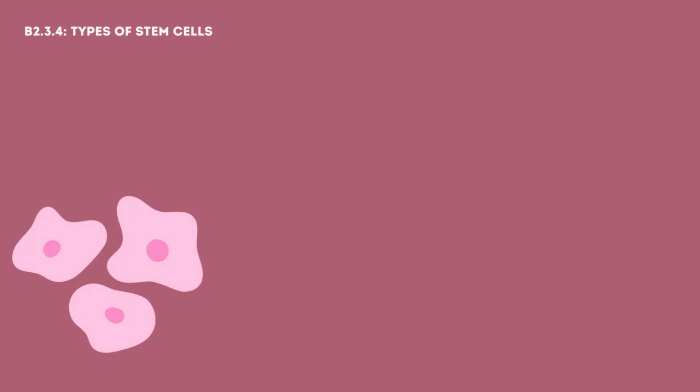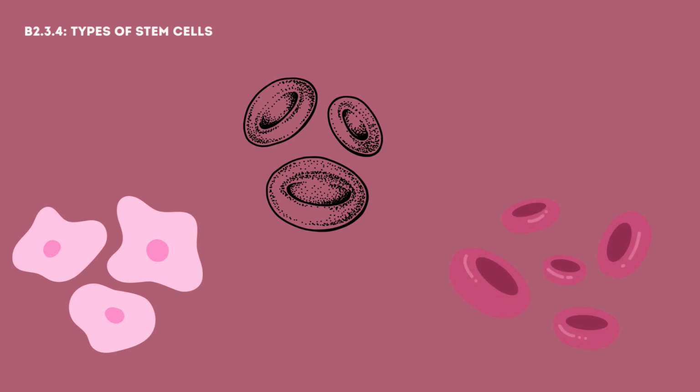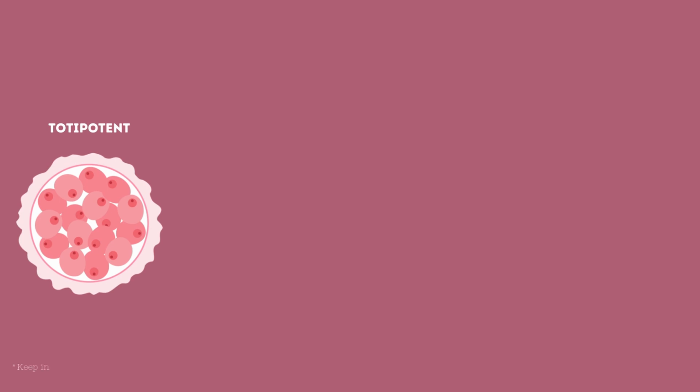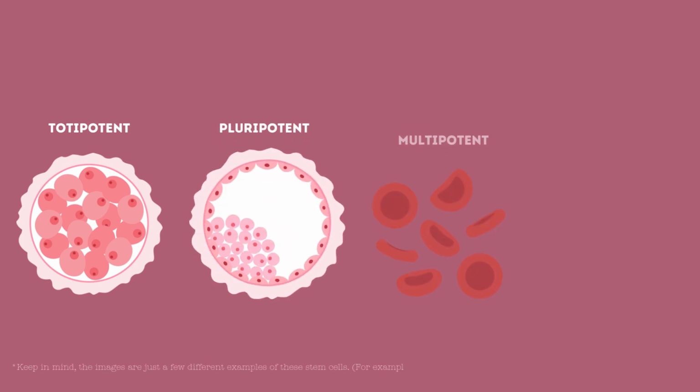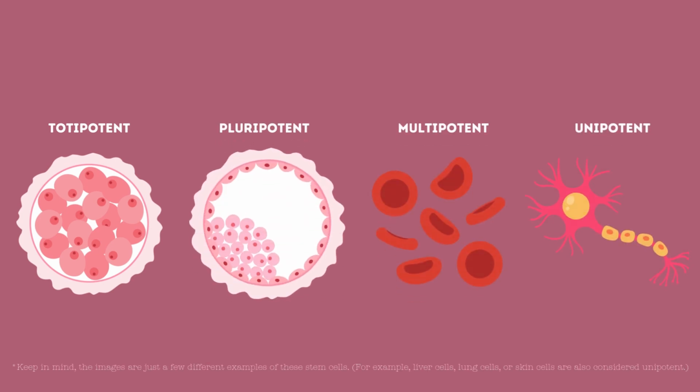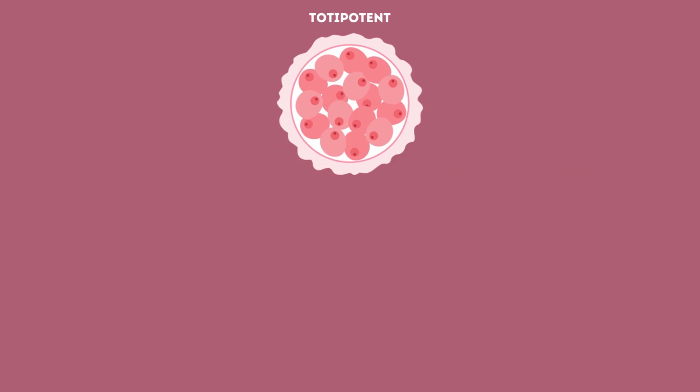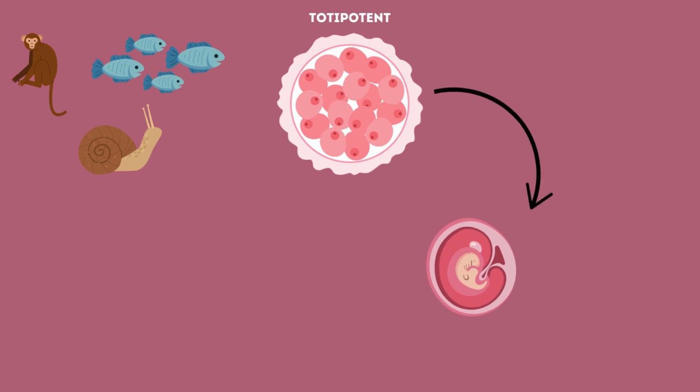Now let's explore the different types of stem cells, each with its own unique ability to specialize. These stem cells are categorized based on their potential to differentiate into various cell types: totipotent, pluripotent, multipotent, and unipotent. Totipotent stem cells are the most versatile. They have the ability to form any type of cell in an organism, including those needed to develop the embryo and its supporting structures, like the placenta. These cells appear in the earliest stages right after fertilization.